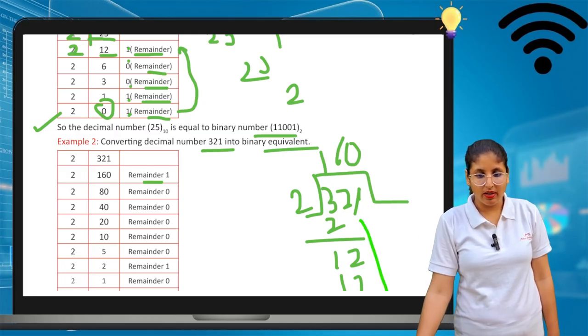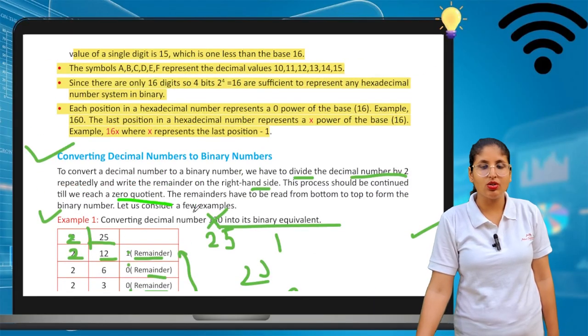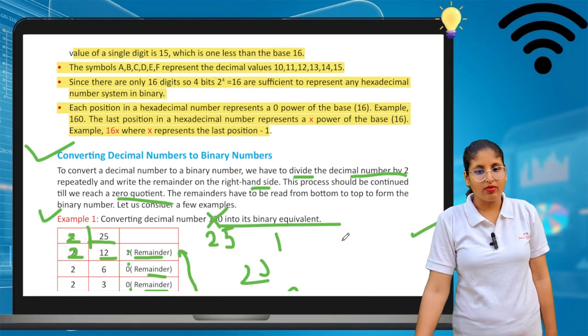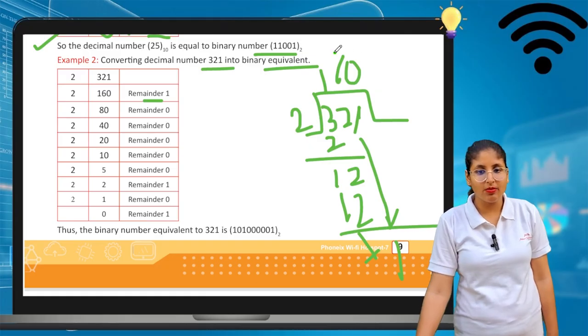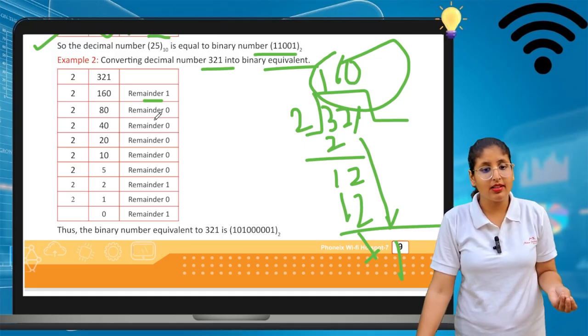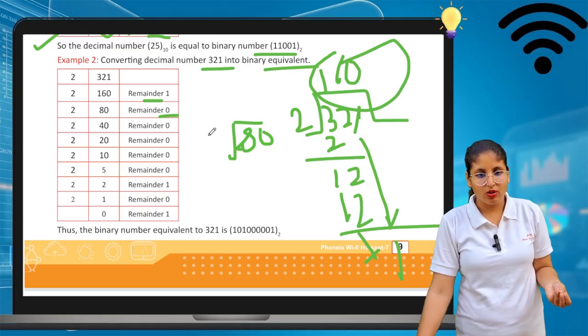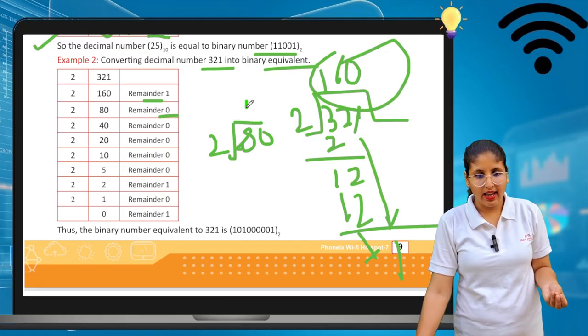Now 160 is divided by 2, and we can see 160 divided by 2 gives 80, and the remainder is 0. Now 80 is also divided by 2. Of course, 40 comes, since 2 4s are 8.